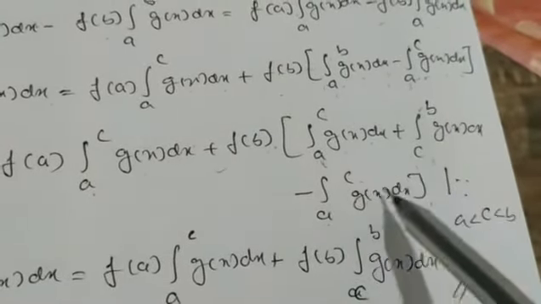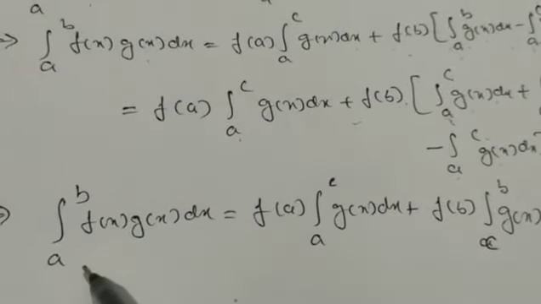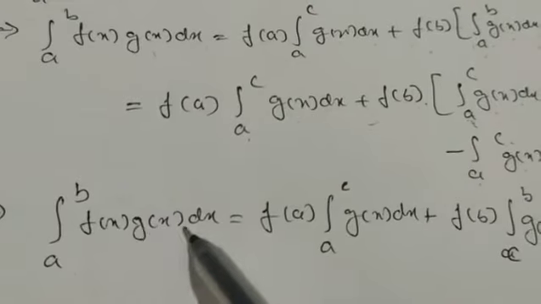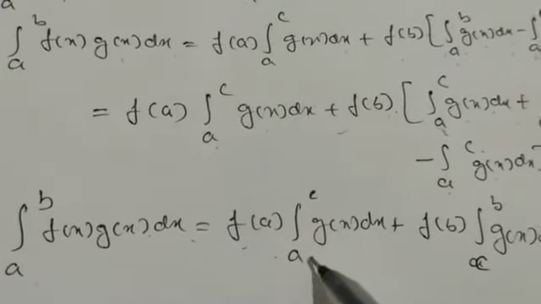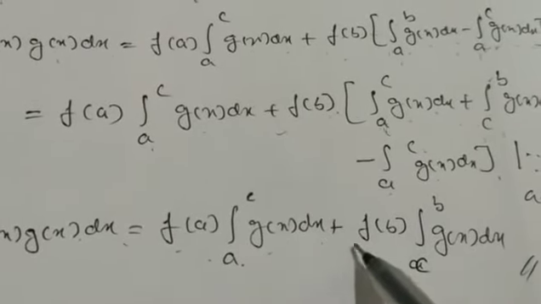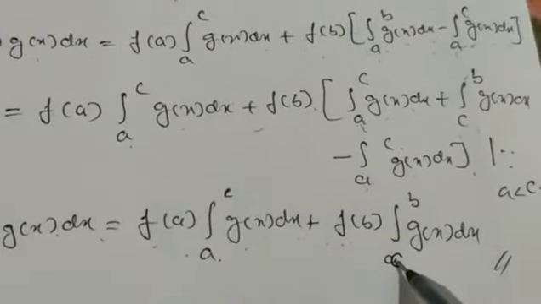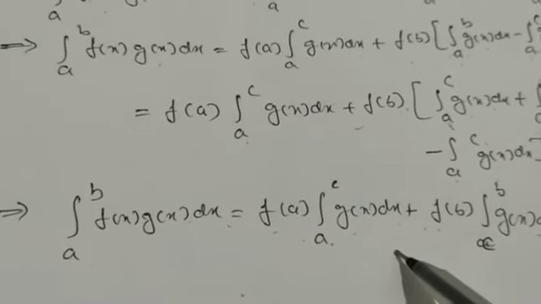Since these two are the same, with positive and negative signs, they get cancelled. So what remains? The integration from a to b of f of x into g of x dx is equal to f of a as it is, times the integration from a to c of g of x dx, plus f of b times the integration from c to b of g of x dx. So this is it.